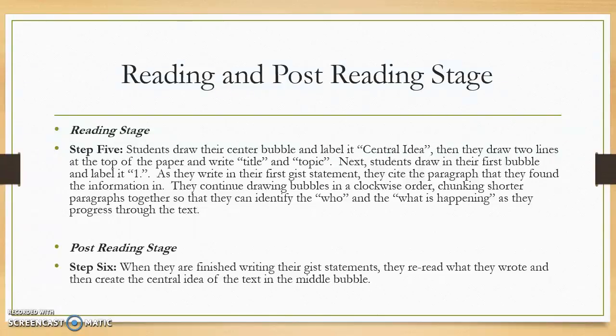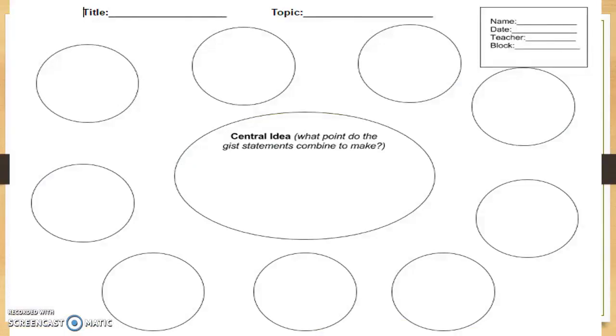Lastly, step 6, when they are finished writing their gist statements, they reread what they wrote and then create the central idea of the text in the middle bubble. This is so important because so many times students just write their gist statements and then they never go back and look at them. If they go back and reread what they wrote, they should be able to identify those key elements that they found already in the text and piece those key elements together to get the central idea.